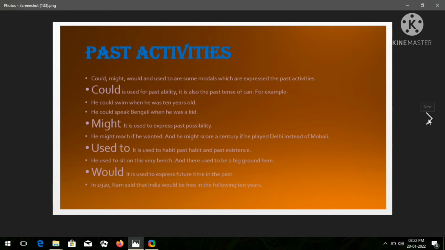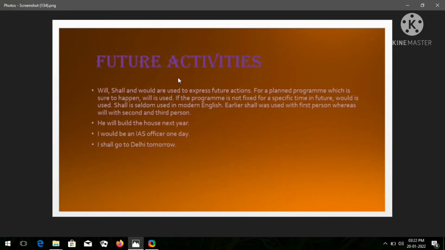Let's go ahead to the very second slide. This is about future activities. Here will, shall and would are used to express future actions. For a planned program which is sure to happen, which is definitely going to happen in the future, will is used. If the program is not fixed for a specific time in the future, then what will happen? In this case, would is used if the program is not sure. So we will use would.